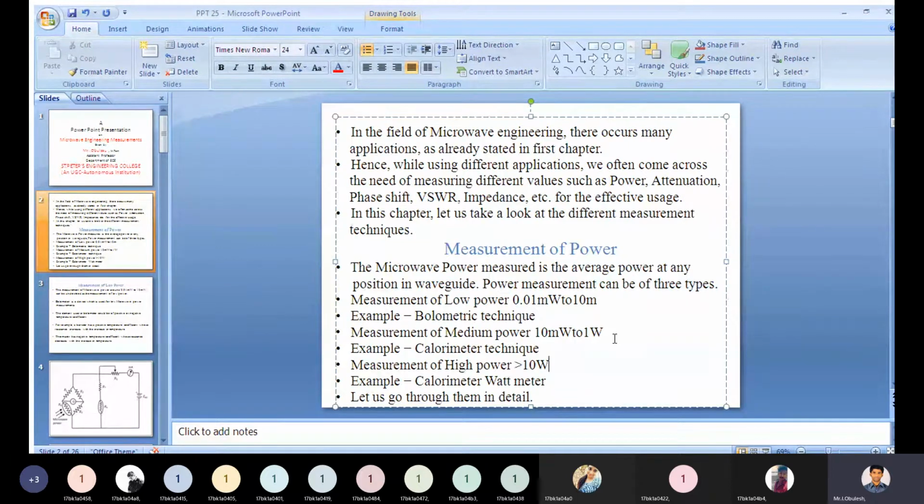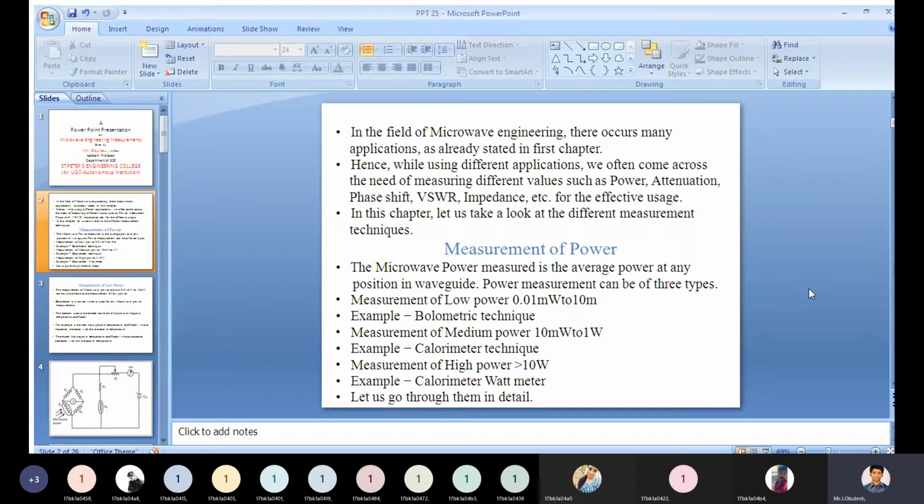The microwave power measured is the average power at any position in the waveguide.